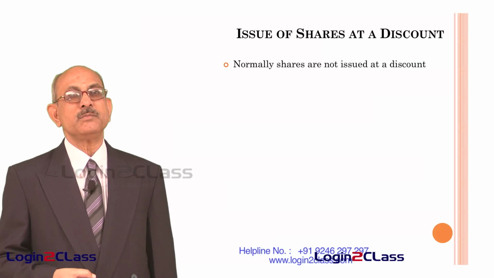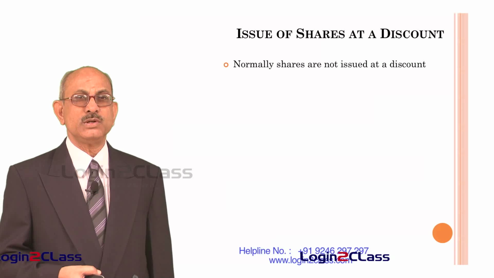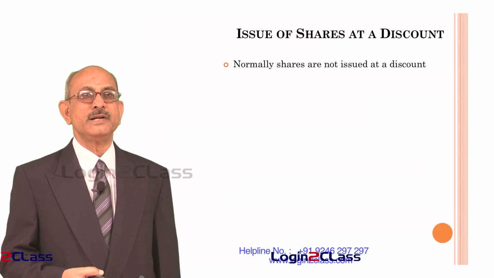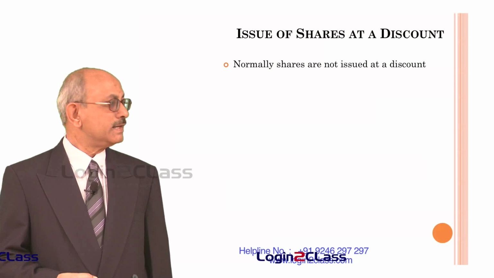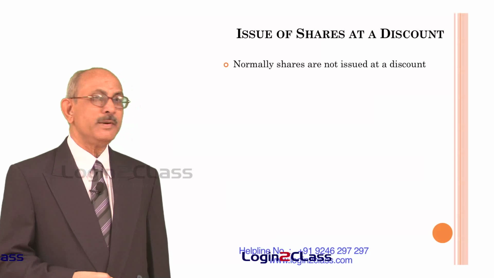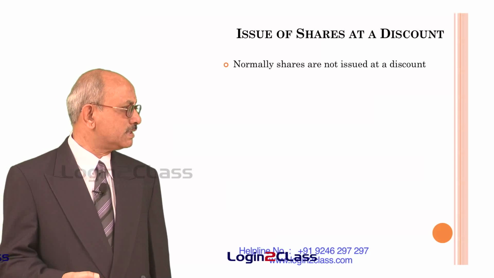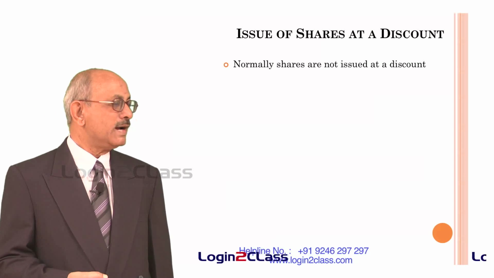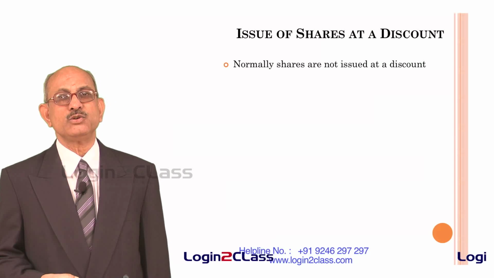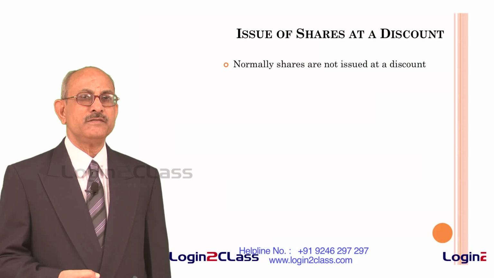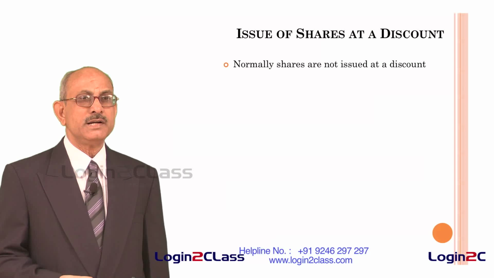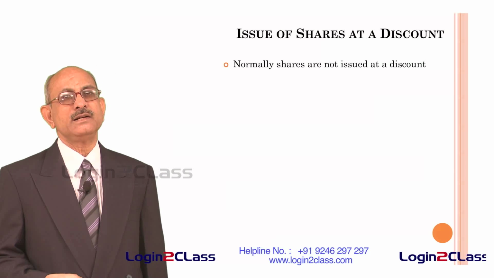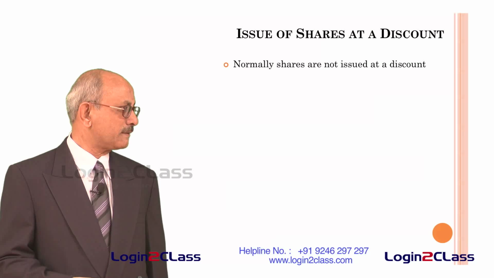Therefore, whenever money is received, we can credit only so much of the money which is received, that is share allotment account will be debited with only 8 rupees. Let us say a share is issued at 8 rupees and the remaining 2 rupees, which is the discount offered on the share, is debited to the discount account. It is called discount on issue of shares account, and the share capital is credited with the entire 10 rupees. So there will be debit of 8 rupees to the share allotment account, debit of 2 rupees to the discount on issue of shares account, and then credit of 10 rupees to the share capital account.